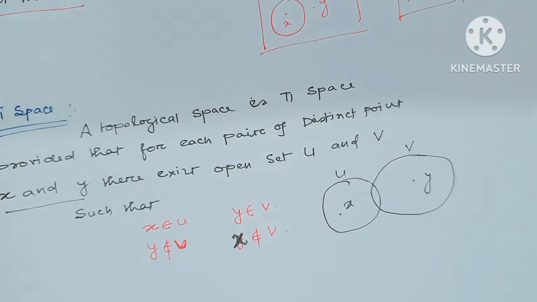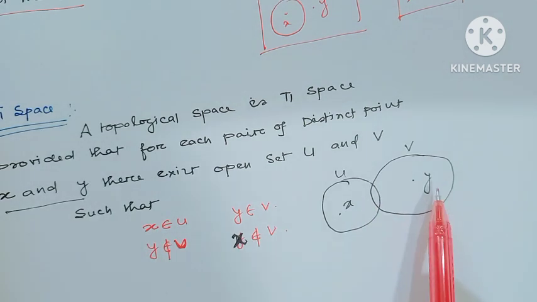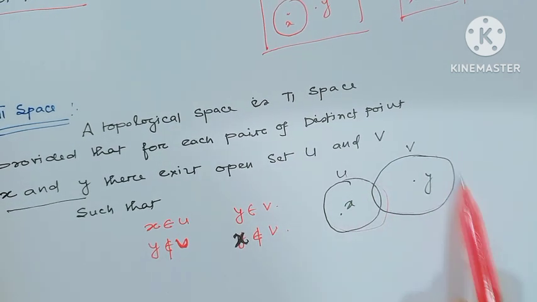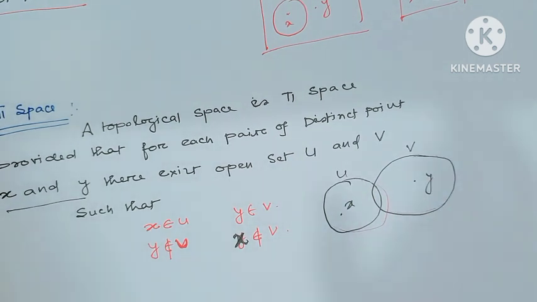If these two open sets are disjoint, then the space is called a T2 space. This is the difference between T1 space and T2 space. In T1 space, these two open sets U and V may or may not be disjoint.